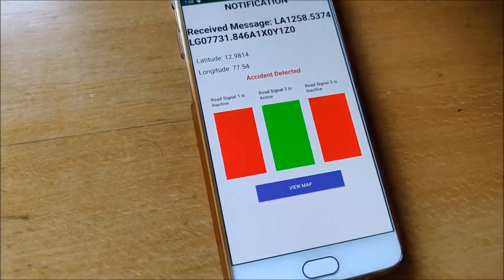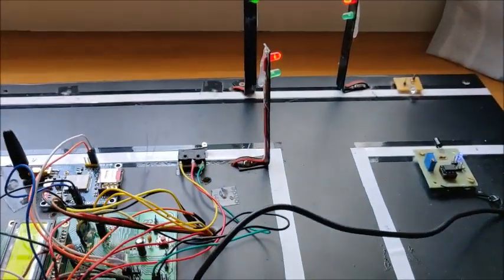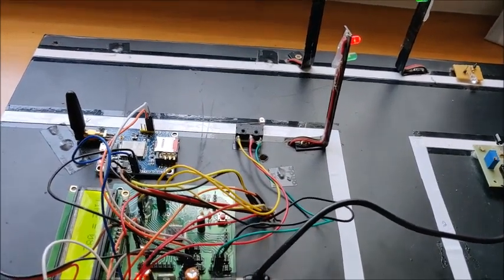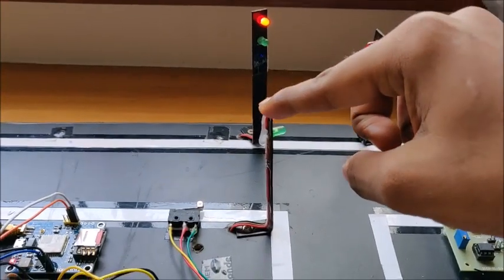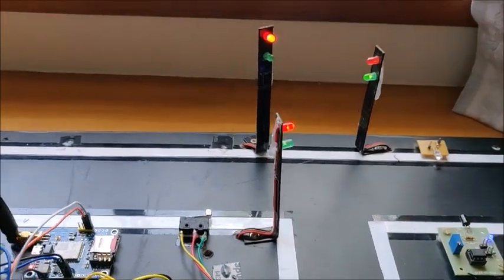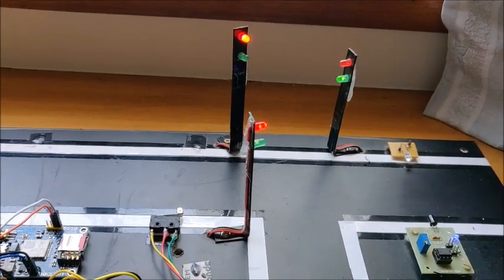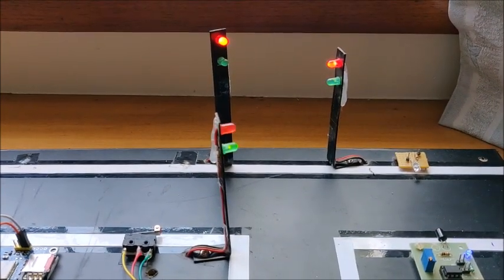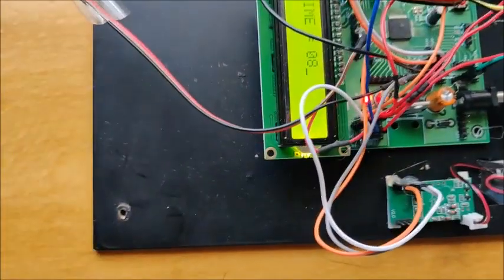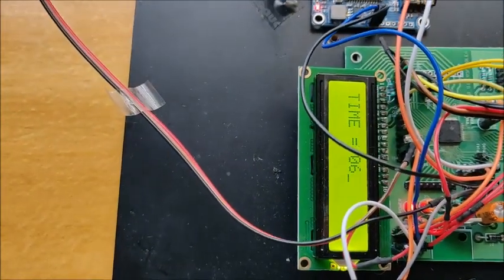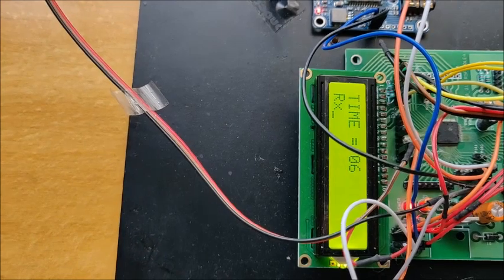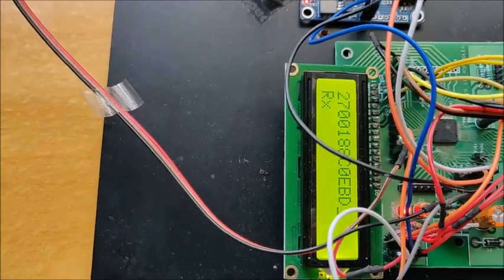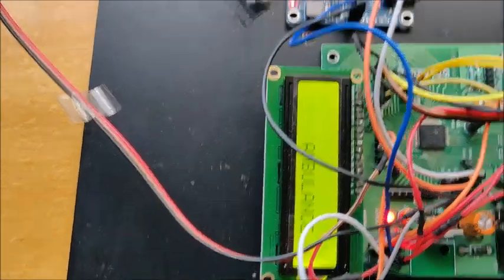Now let me show you another example by changing the status of the traffic light to some other traffic. Let me wait for this traffic light to be green so that I can scan and show you the indication. It's still red. Yeah, it turned green. Let me scan the RFID tag now. Yeah, the RFID tag has been scanned. You can see BD saying that it's an ambulance.